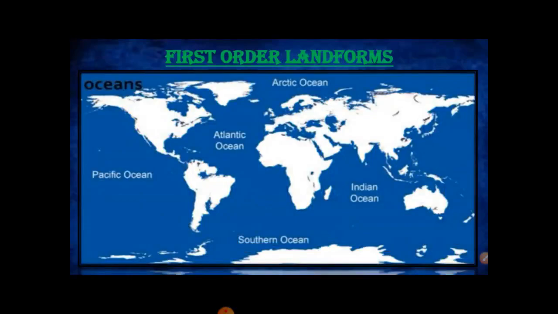Apart from continents, there are 5 oceans located on the Earth's surface. They are the Pacific, Atlantic, Indian, Southern, and Arctic Ocean. Among these oceans, the Pacific Ocean is the largest and the Arctic Ocean is the smallest.